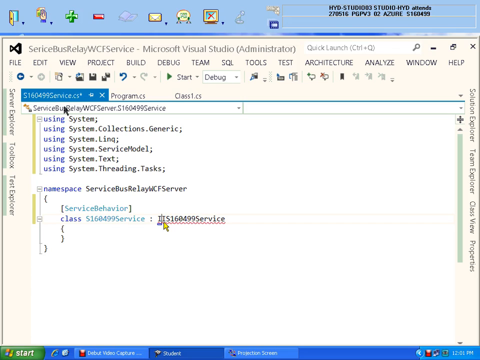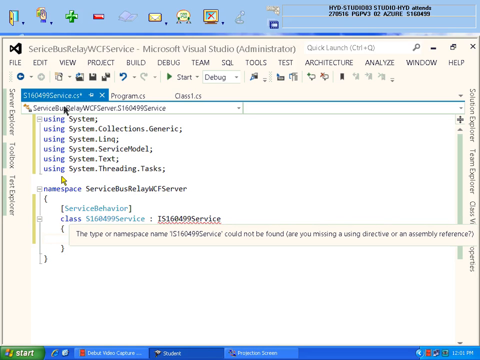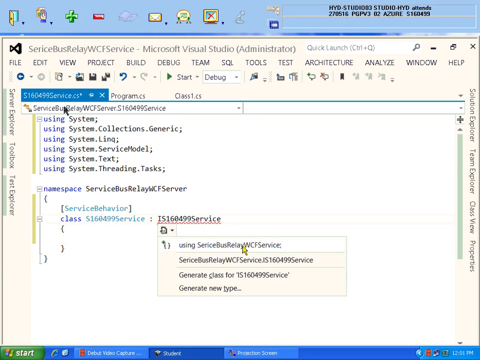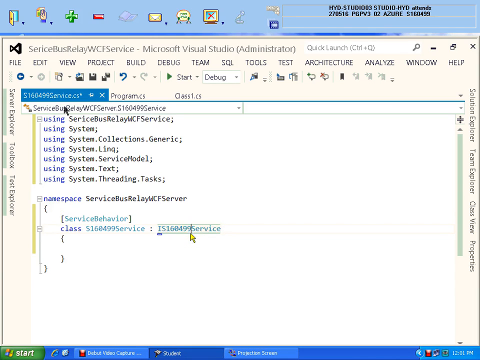Service interface, I wrote it twice. This is the interface which you have to specify. It is not showing me the namespace. Again a problem. If you press Ctrl dot, it shows that it is in your application CCF service, so that name is to be written. Because this interface is in a separate application, that application needs to be written as a using statement. That was not written, so no problem. An arrow will come automatically, you select it. This is the first one.